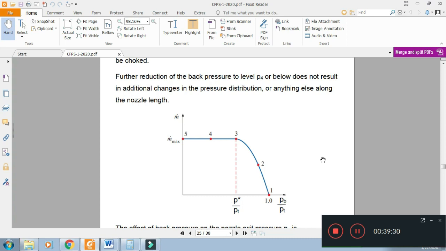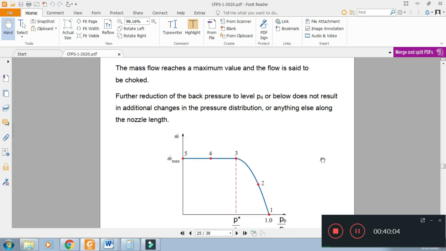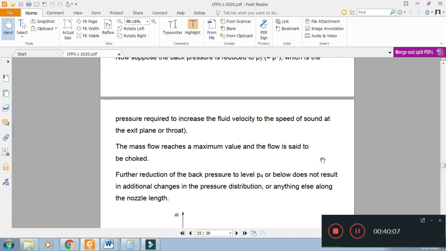Then the reduction of the back pressure will result in mass flow rate. This is case number 2. For example, the back pressure is 80, the mass flow rate will increase, it will have some value. Further back pressure reduction will increase the mass flow rate until it becomes constant. Further reduction in back pressure to 20 or 30 or even 0 will not change conditions within the nozzle. The mass flow rate will remain constant, and we can say that the choking conditions are achieved.